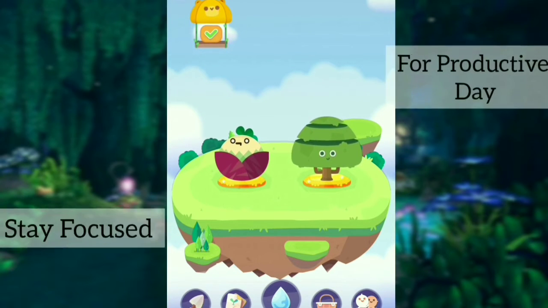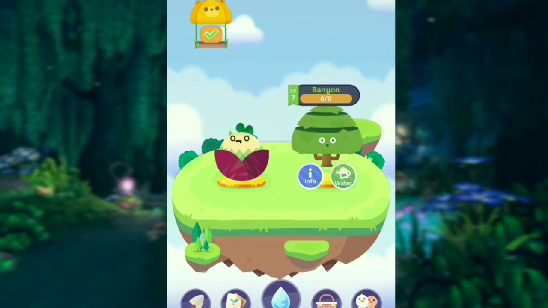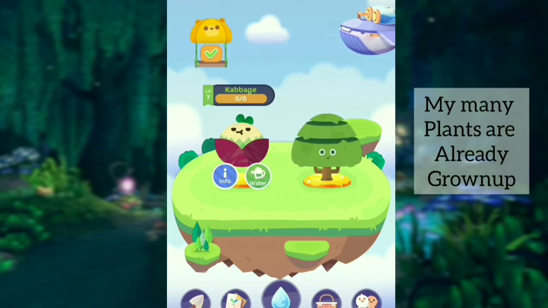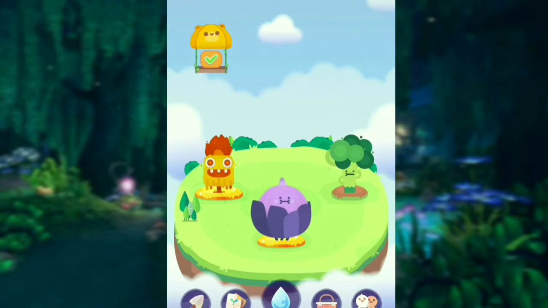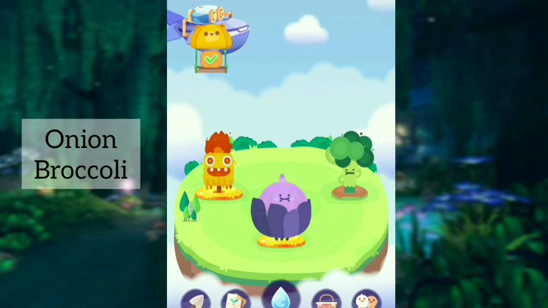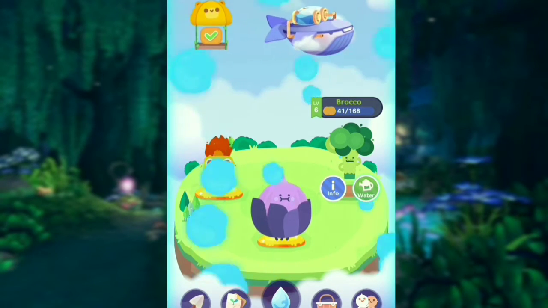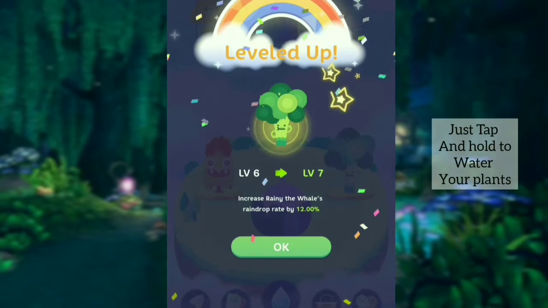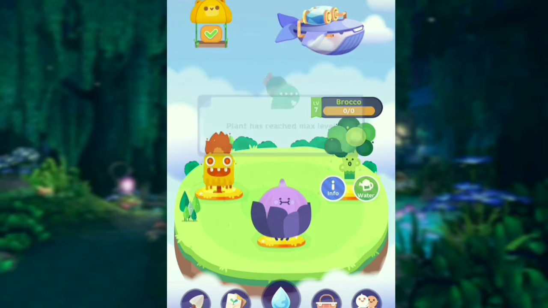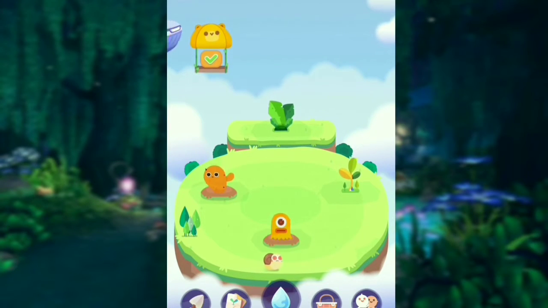On screen you can see there are 2 plants which have already reached their higher level. Yes, you just have to tap them and you can feed them the raindrops. Now I have my onion and broccoli. You just have to tap and hold so that you can feed your plant, which will convert into a tree. That's it for this application.